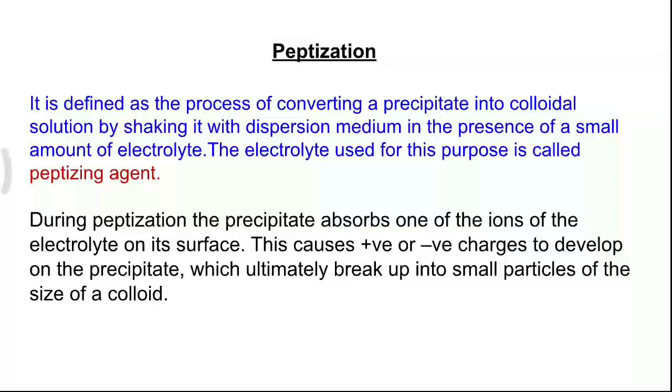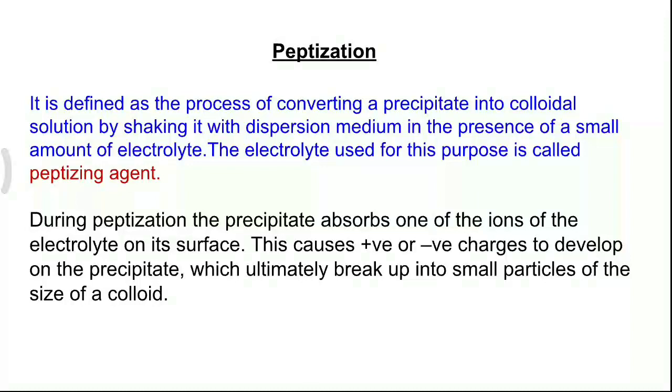The last method of preparation of colloidal solution is called peptization. Conversion of a precipitate into its colloidal solution is called peptization. During peptization, we are shaking the precipitate with a dispersion medium in the presence of a small amount of electrolyte. The electrolyte used for this purpose is called peptizing agent. In peptization, we are breaking the bigger particles of precipitate into smaller ones which are in colloidal range.